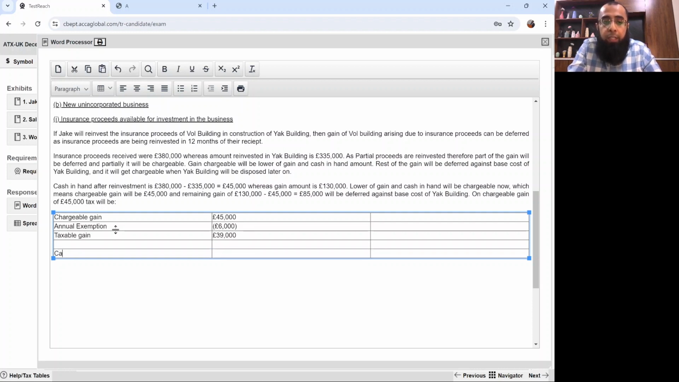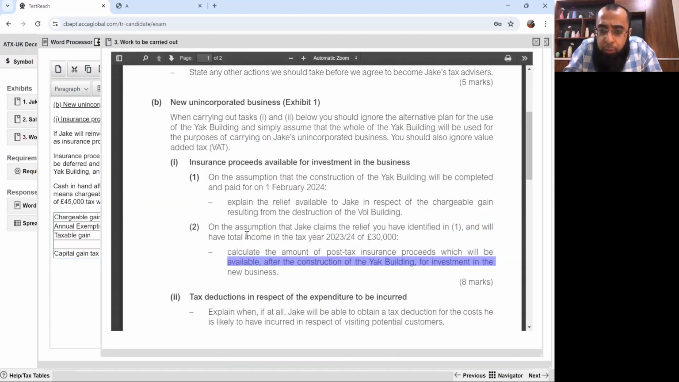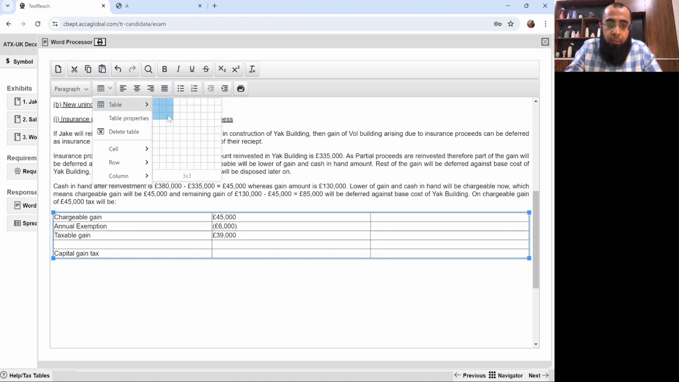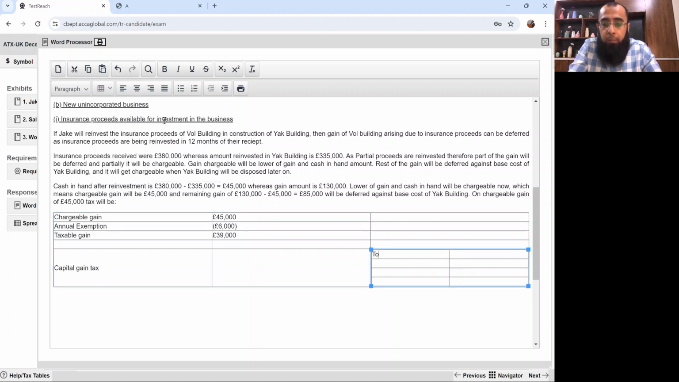Now you have to calculate your capital gains tax. For capital gains tax, he has stated here that you have to assume that his total income in the tax year is 30,000 pounds. So you need to look at your basic rate band. I will add a small table here. My total income given in the question is 30,000 pounds. The personal allowance you all know, 12,570, and this is my taxable income.